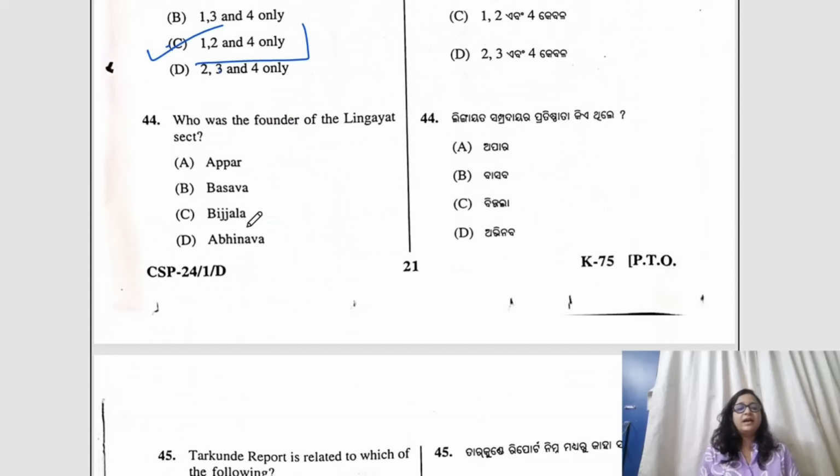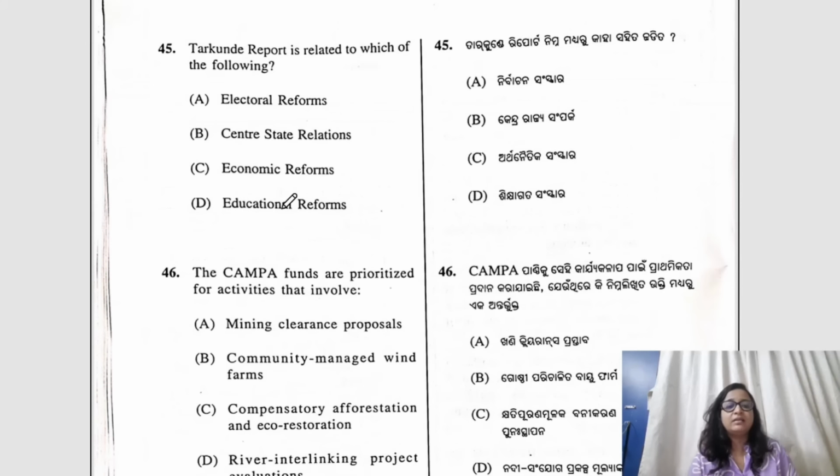Who was the founder of Lingayat sect? A very easy question. Basava would be the correct answer. Tarkunde committee report is related to which of the following? Electoral reforms. Electoral reforms were in news, like the Election Commission was in news, and that is why this question appeared. Electoral reforms would be the correct answer.